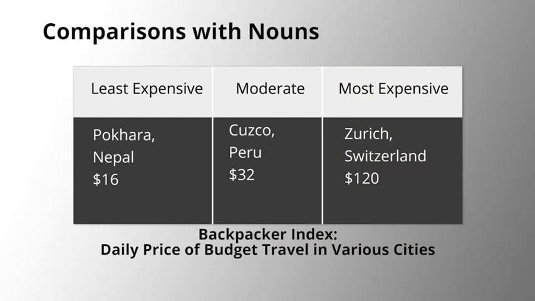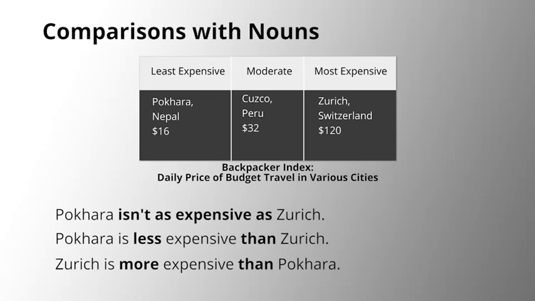Think about how you would compare Pokhara and Zurich. You could say, Pokhara isn't as expensive as Zurich, or Pokhara is less expensive than Zurich. Zurich is more expensive than Pokhara.